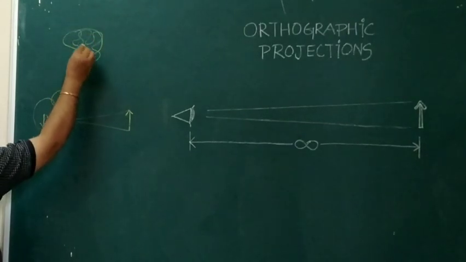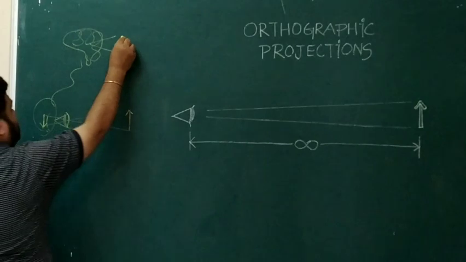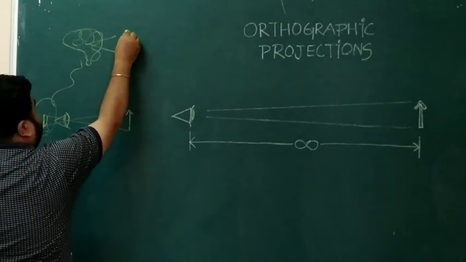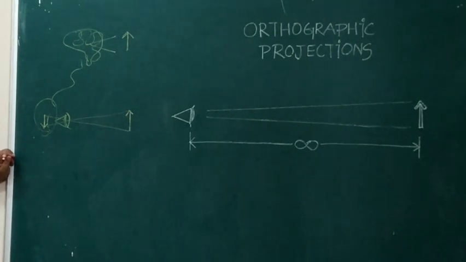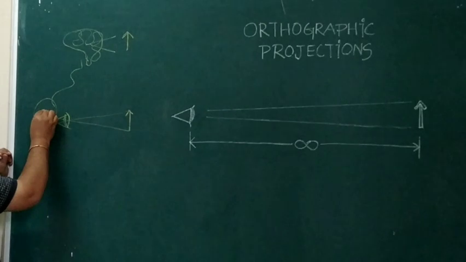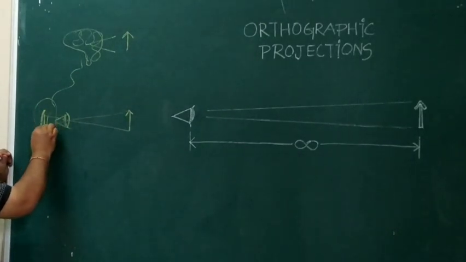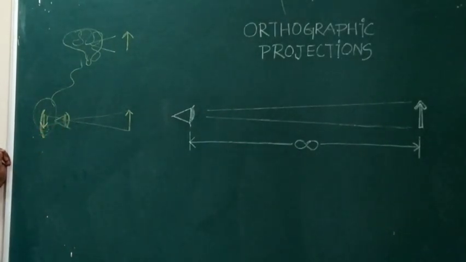Suppose this is your brain, and the image formed there is again the actual one, the straight one. But the image formed initially in the retina is actually an inverted one.